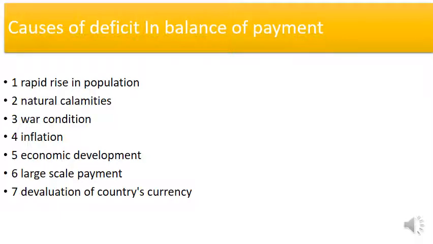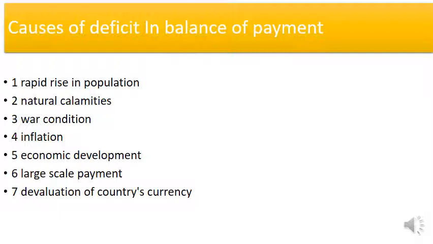Sixth is large scale payment. If any countries, like India and America, have a relationship involving large scale payments for different types of technology, grains, vegetables and so on, then the overall import-export business will be in deficit, and the balance of payment of countries like India and America will go down and a deficit occurs. So large scale payment is also a cause for the balance of payment deficit.